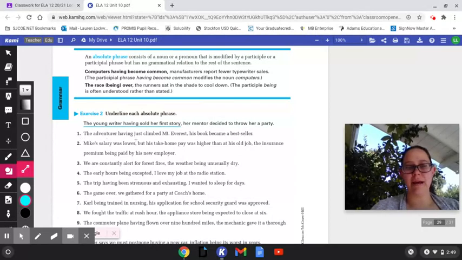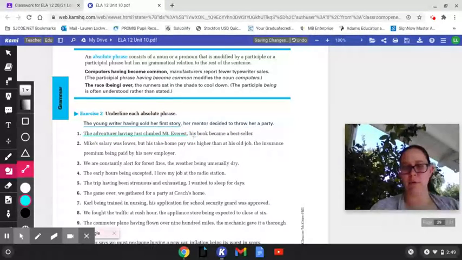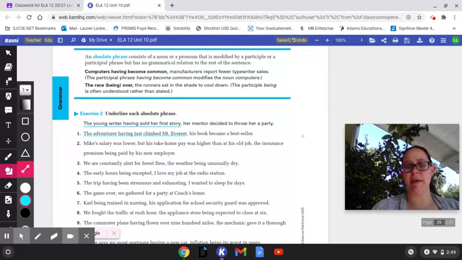The adventurer, having just climbed Mount Everest, his book became a bestseller. Having is an ing verb, but it describes adventurer here. So I'm going to underline this absolute phrase: the adventurer, having just climbed Mount Everest. And the rest of the sentence, his book became a bestseller, is a complete sentence, could stand alone on its own.